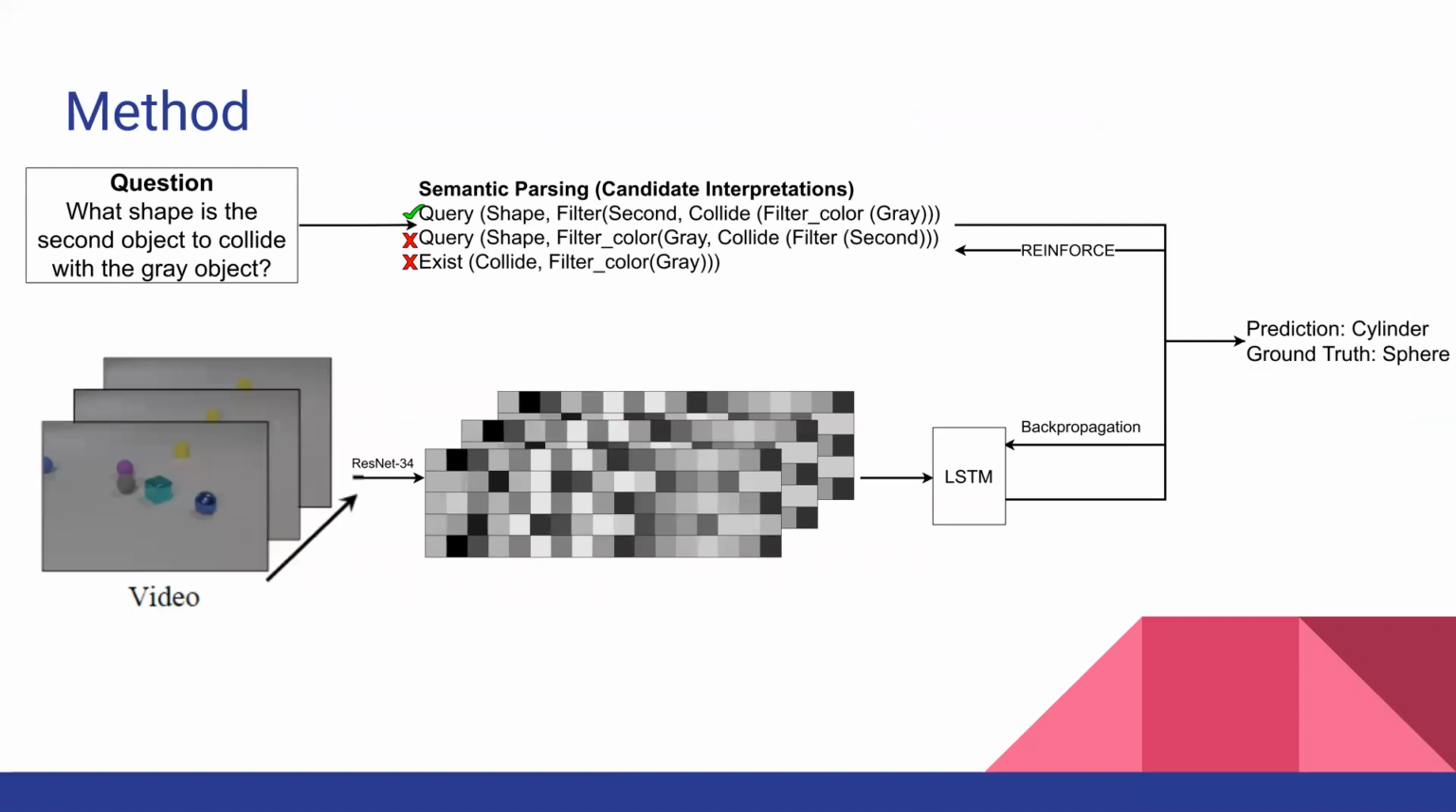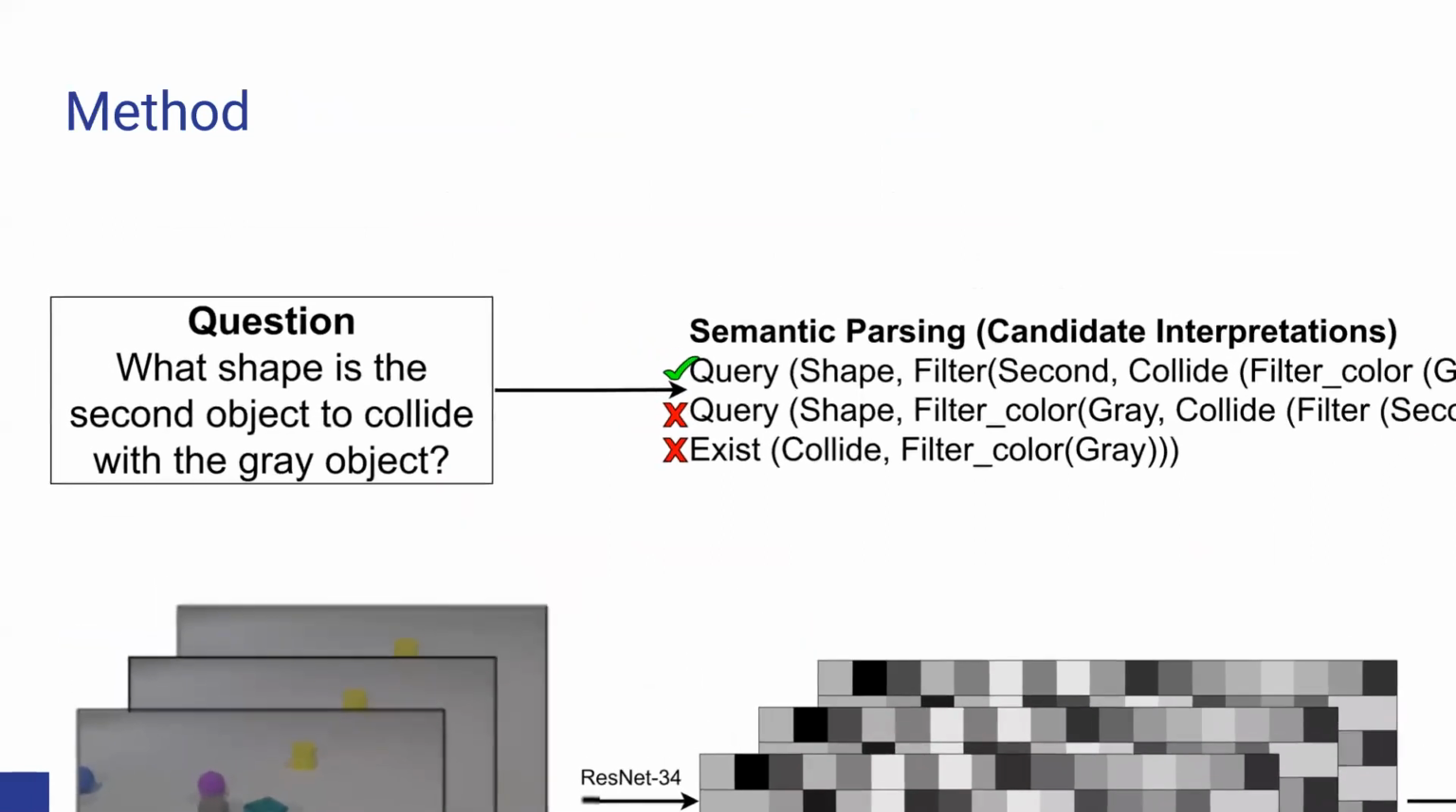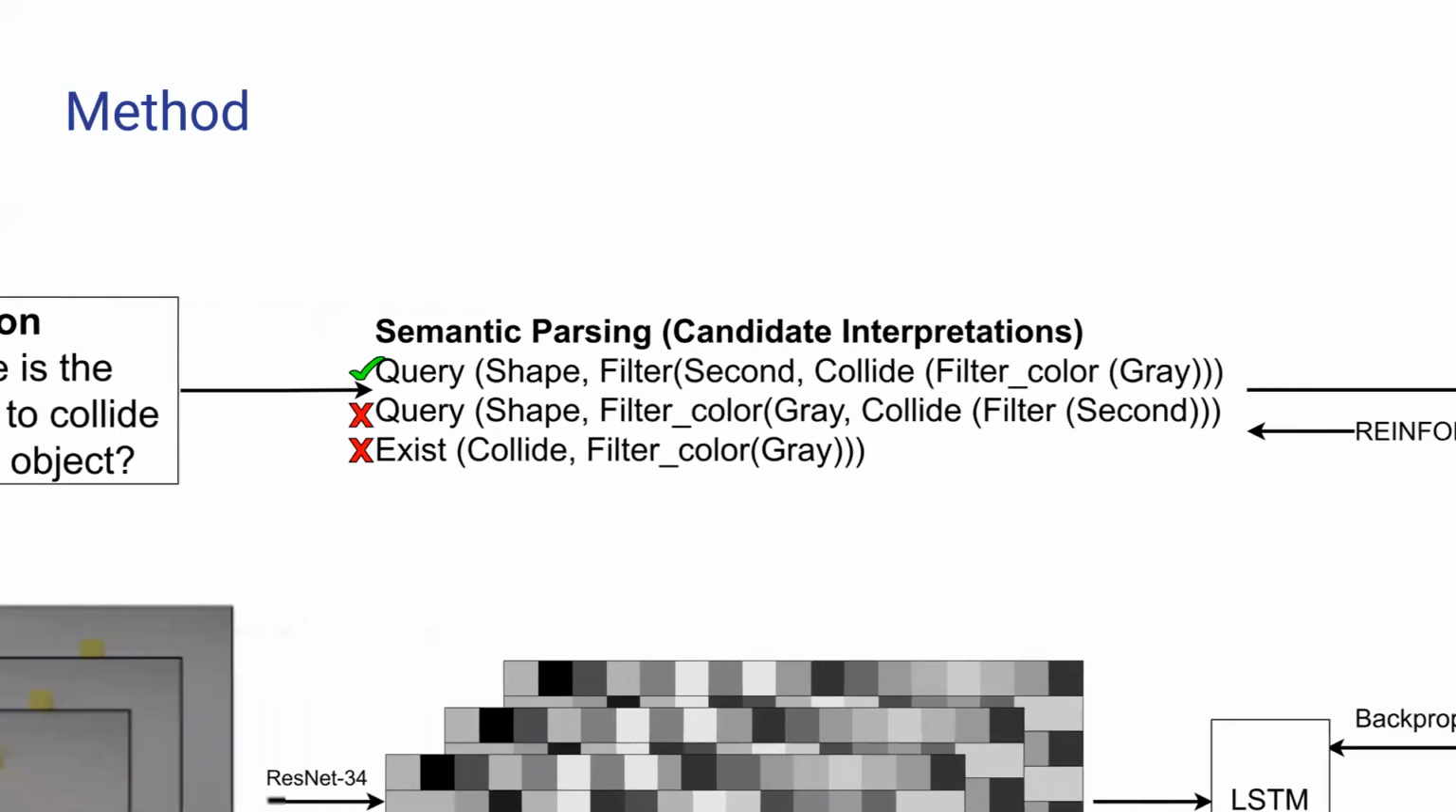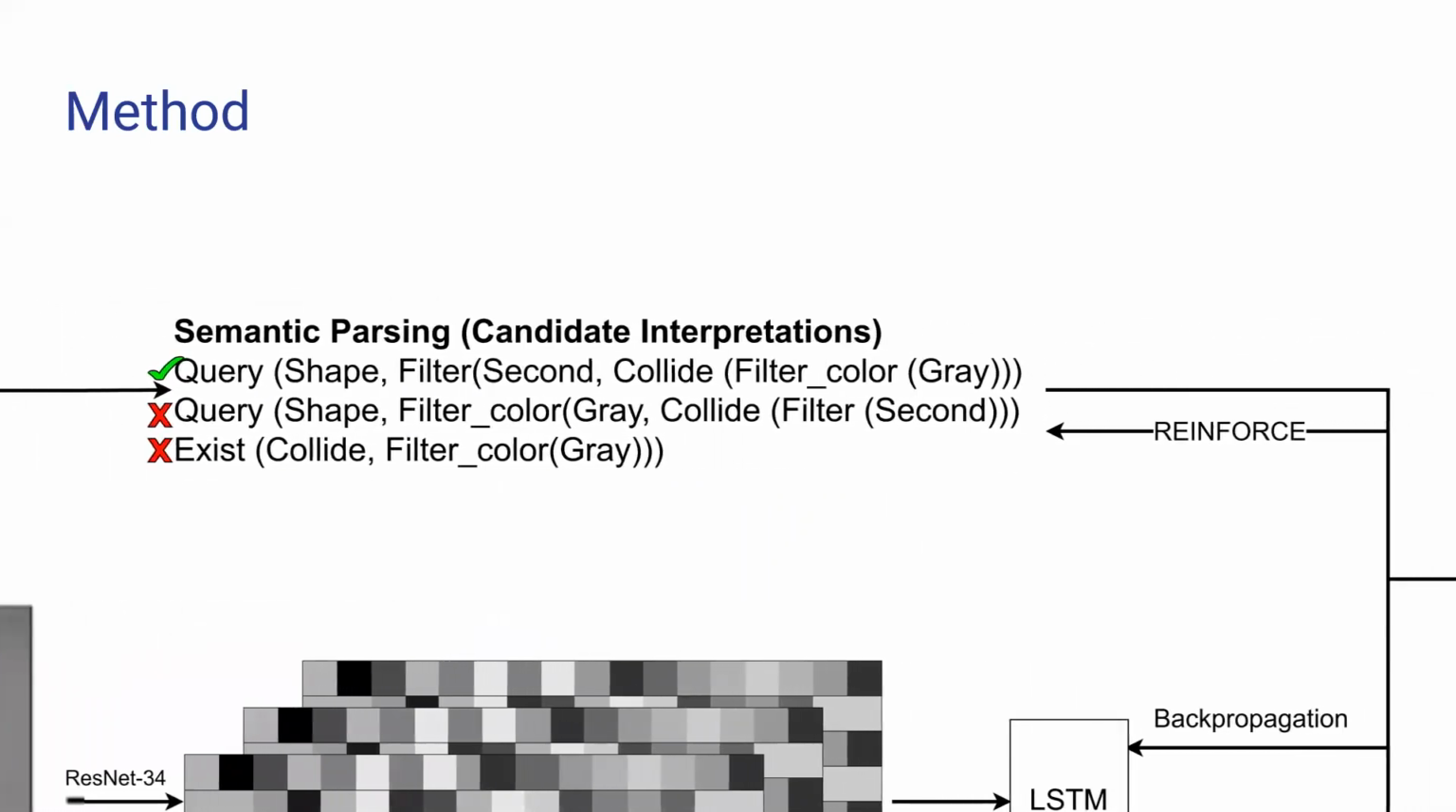Here is the overview of the method we propose. It consists of two major branches. The top one is for parsing questions, and the bottom one is for the video. Using a bidirectional GRU, we convert the natural language questions into latent programs. As we can see, these programs are hierarchical in nature. This branch is trained using the REINFORCE algorithm with sparse rewards.